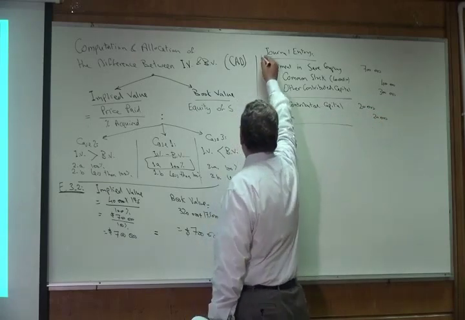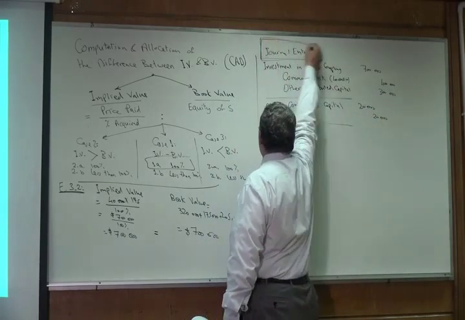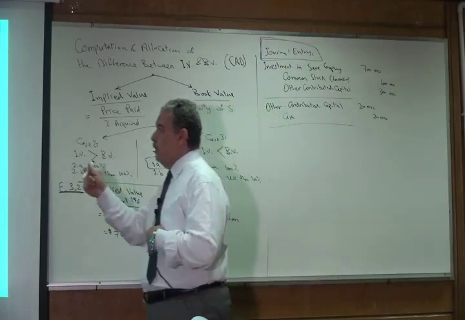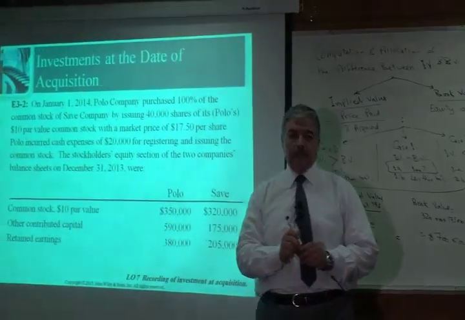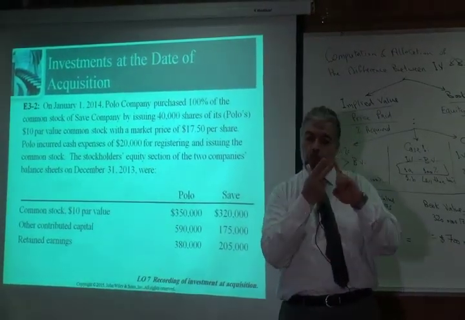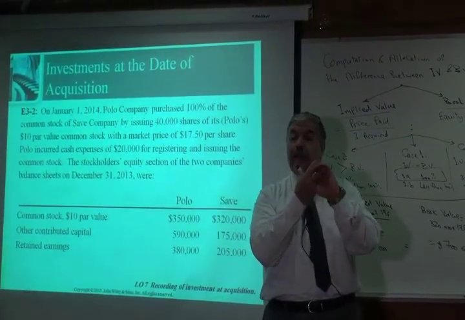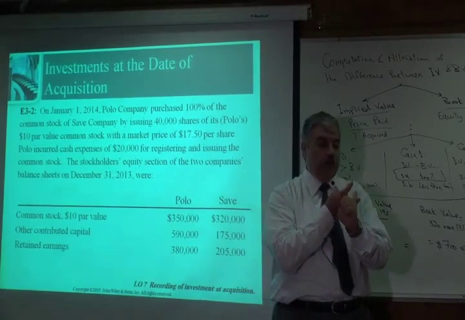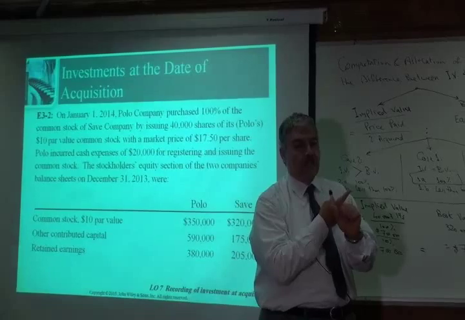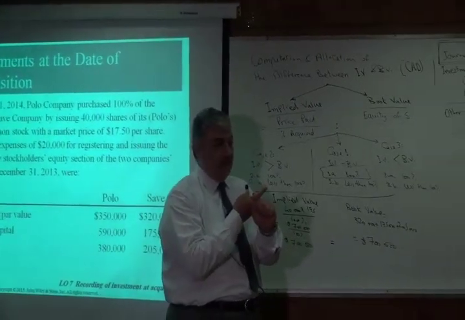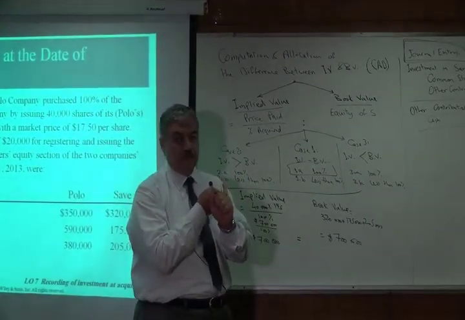So these are the journal entries to record the acquisition of 100% of the stock of S company. So we have two journal entries. Entry number 1 would be constant in all cases: debit investment in S company, credit the consideration given.